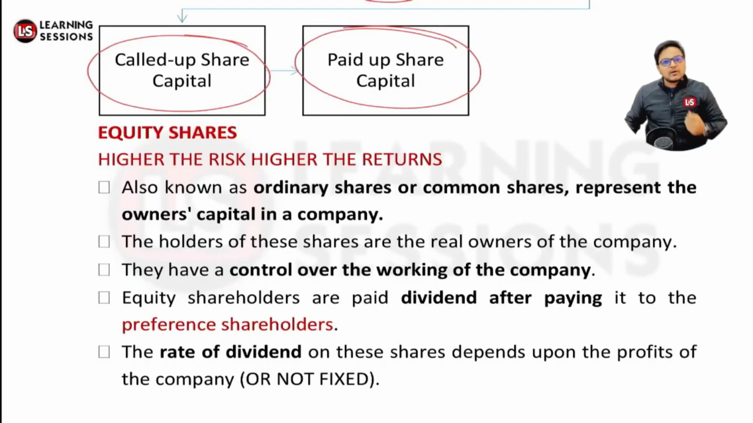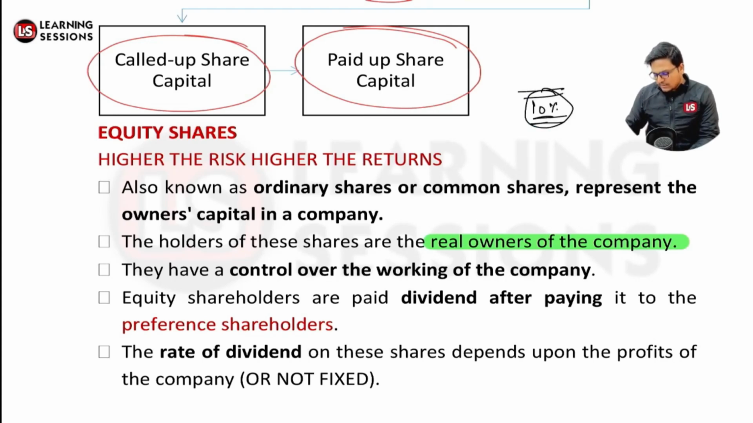So now these equity shares are known as what? These are the ordinary shares or the common shares, which represent the owner's capital in the company. As I told you, these shareholders are the real owners of the company, and they can have control over the company, and the majority of the shareholders will have control. Let's say a shareholder has 10% of the shares of the company, then he must have a position in the company, in the board of directors. They must have a position over there, right?